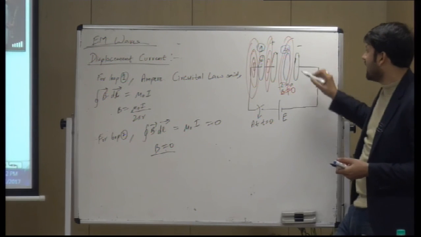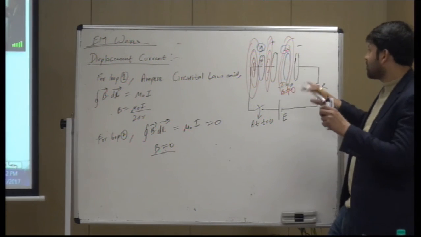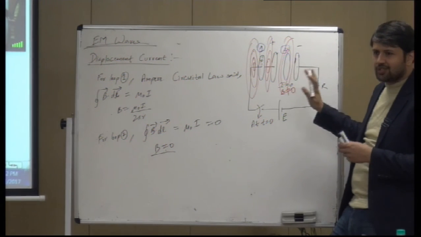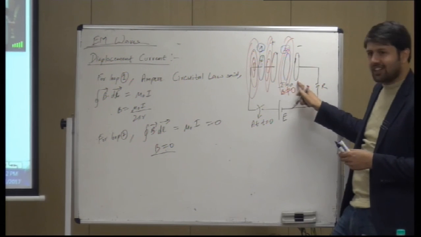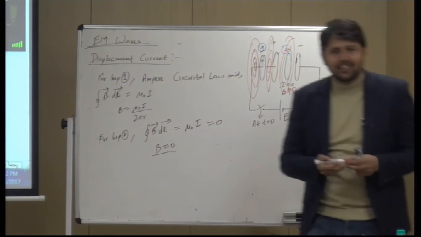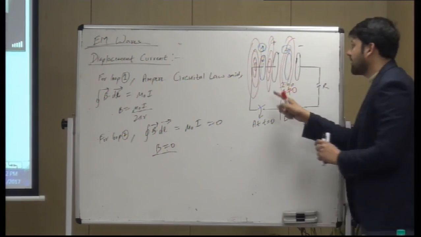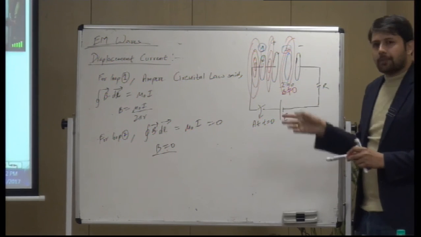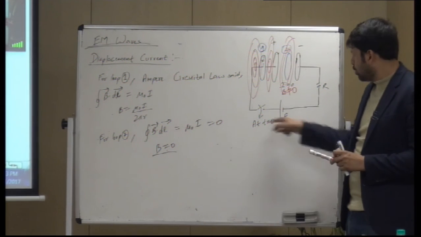So you understand this, that with so many circles it becomes a little confusing. So please understand, the black ones are the capacitor plates, right? Red are the magnetic field lines and blue are the Amperian loops. When the capacitor is fully charged, no more current flows.